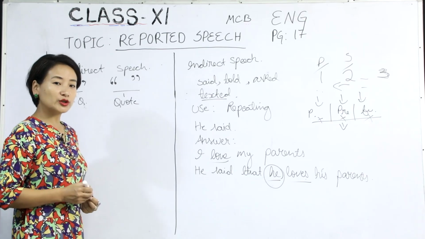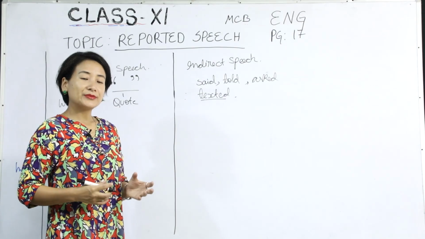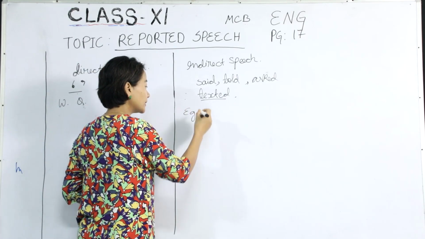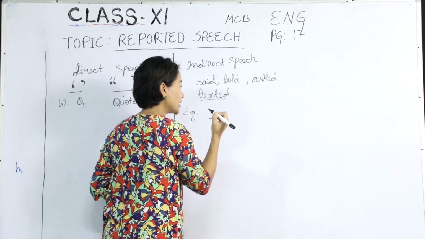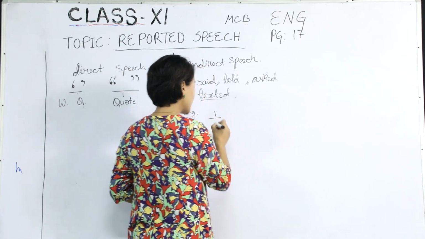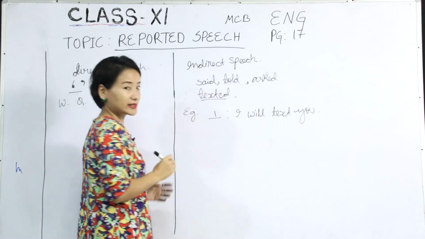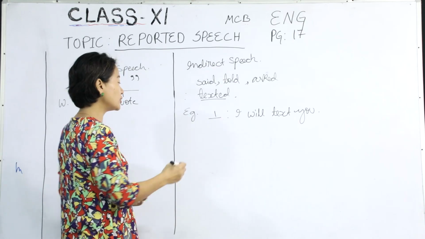Now we would move on to how to convert it. Let's take the same example. Remember the primary speaker is here, and let's say the primary speaker said, I will text you, maybe something that is likely going to happen in the future.